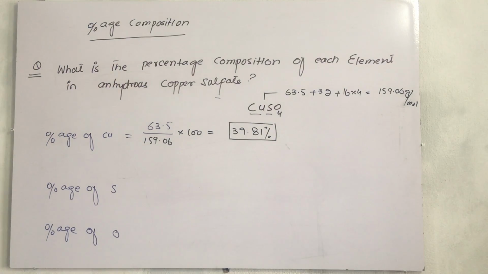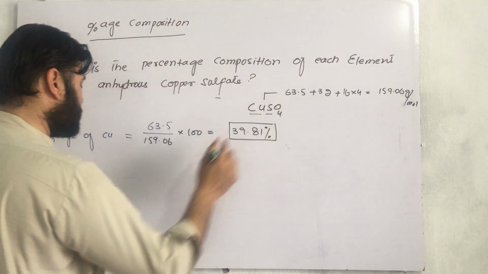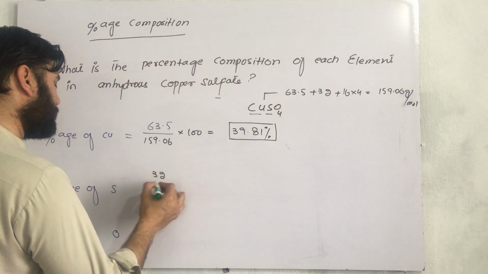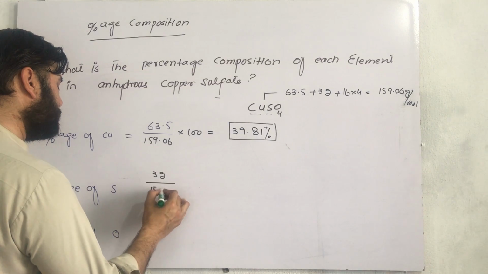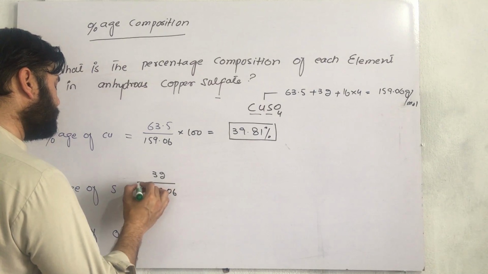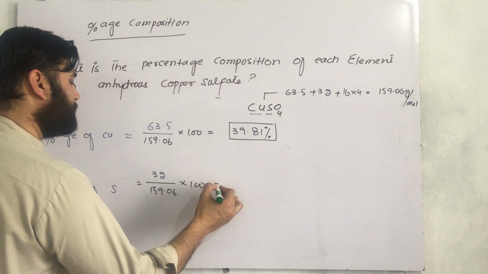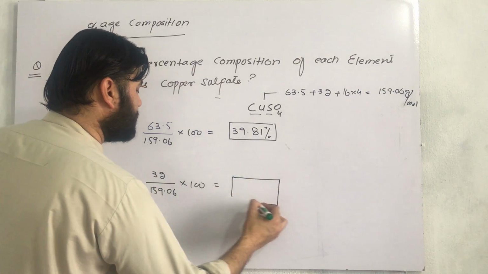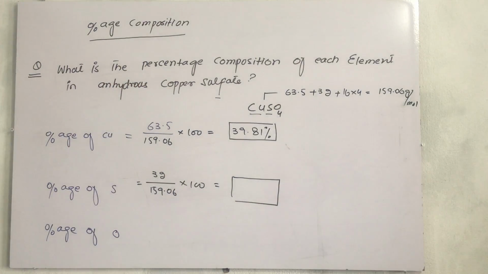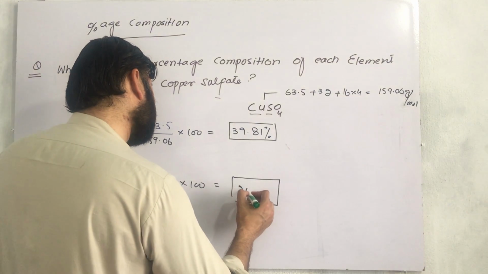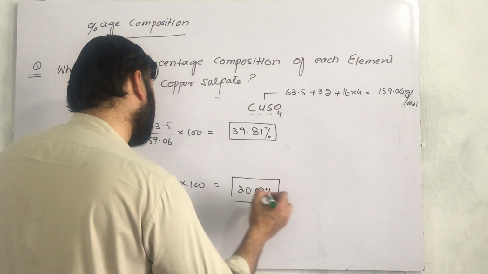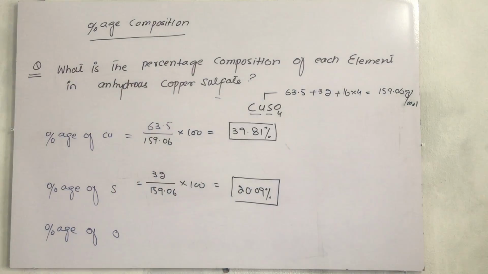Okay, now the percentage of sulfur. The molecular mass of sulfur is 32, so we can say 32 divided by 159.06 multiplied by 100. Just perform this calculation and you will get 20.09%. So 20.09% of sulfur is present in copper sulfate.